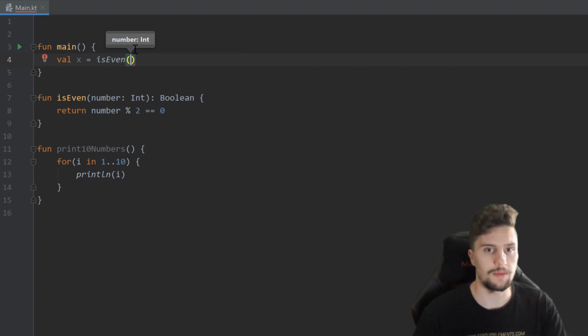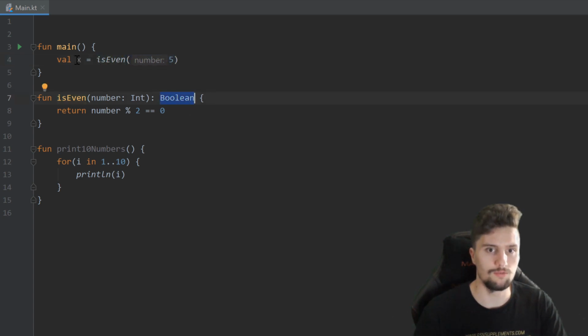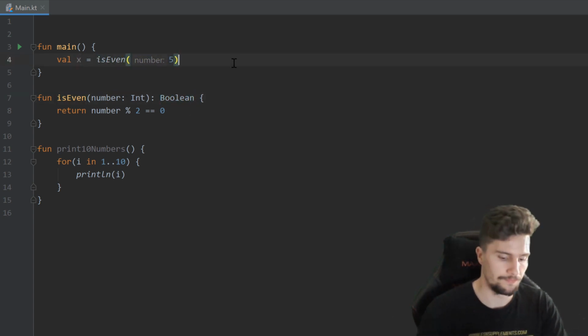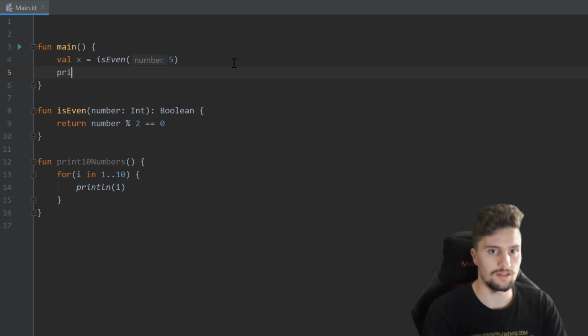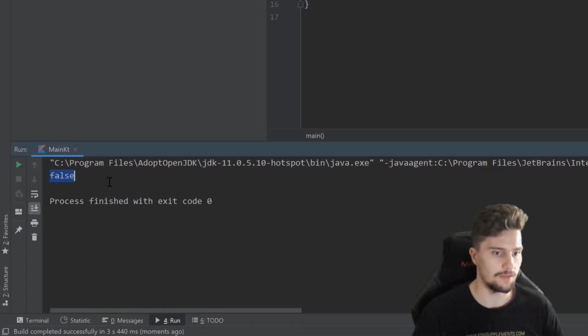This time we need to pass a number, so the number we want to check if that is even or not. And let's just check, for example, if 5 is an even number, which it is not, of course. So the boolean result of that function will be saved in that x variable here. Afterwards, we can simply print a line with x, run our program, and it will tell us if the number 5 is even or not. And you can see it prints false, which is of course what we expect here.